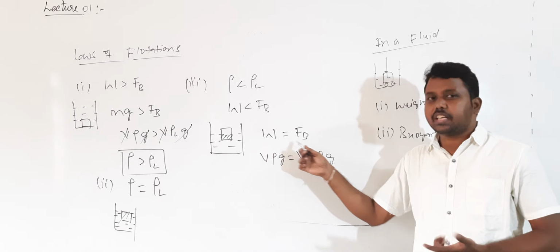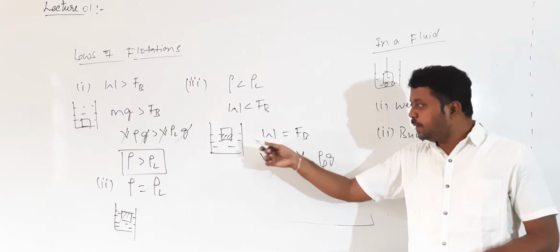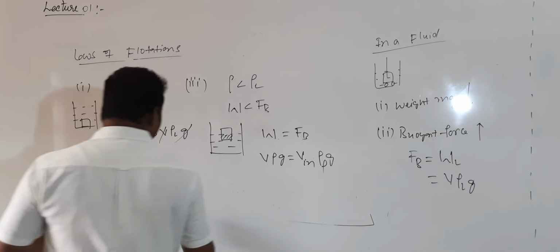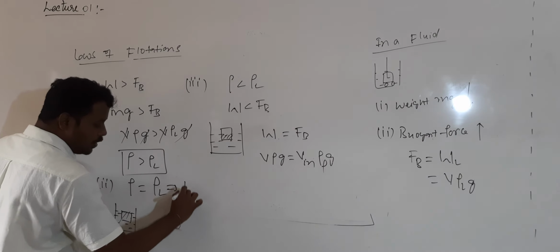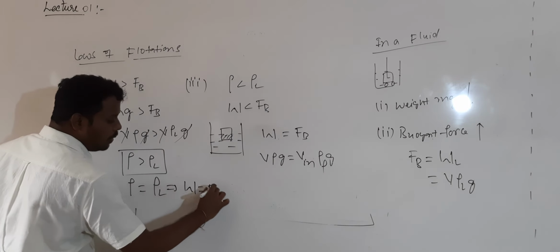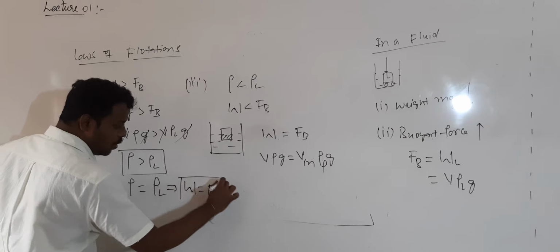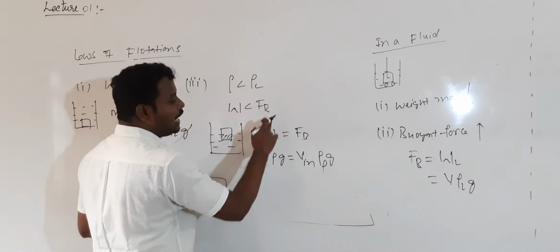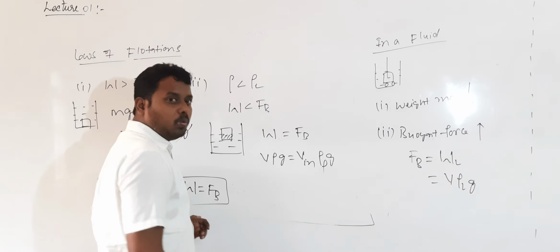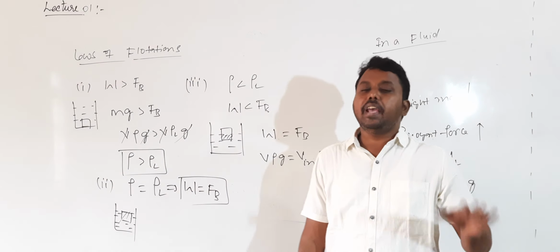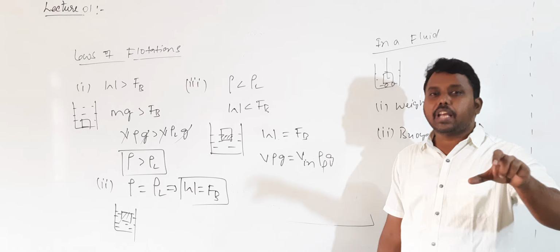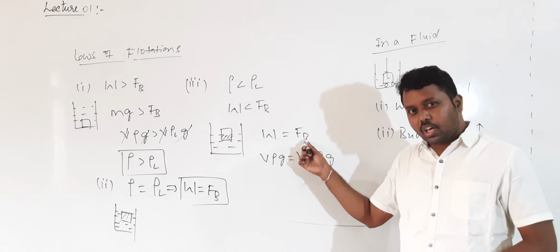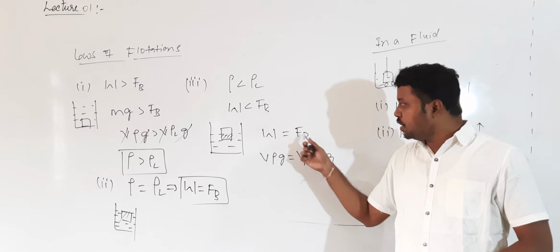For the body to float, the condition is this one only. Weight should be balanced by which one? Buoyant force. Even here also, when rho value is greater than rho L, what does it imply? The weight values are the same. W value will be equal to Fb. Then only rho value will become rho L. Here W value is less than Fb. Then W should be equal to Fb. What is Fb? Fb is the buoyant force acting on the body only on the volume which is there inside the fluid. Are you getting that? So W should be equal to Fb.